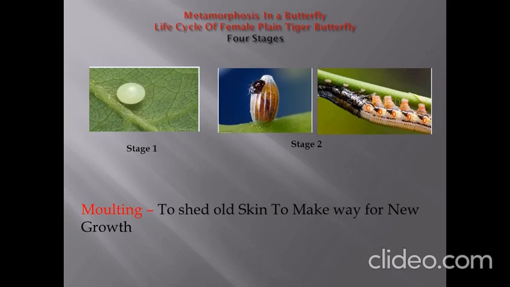Eating the food, again the caterpillar will grow. Again after growing, what will happen? Again it will molt. So in the next 2 to 3 days, it will molt again for the second time. In this way, it will continue its molting 4 times. My dear students, are you still listening? How many times will the caterpillar molt? Yes, it will molt 4 times. So, in this way, it will remain in the larva, the caterpillar stage, for the next 10 to 12 days. Understood?